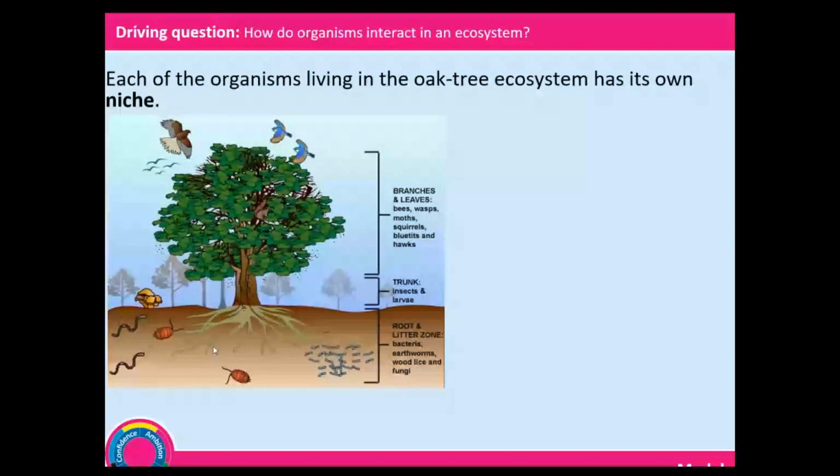The first section is the branch and the leaves, which has bees, wasps, and birds in it. The second section is the trunk, which has insects and larvae. And the third and final section is the root and what we will refer to as leaf zone, which has bacteria, earthworms, wood lice, and fungi.